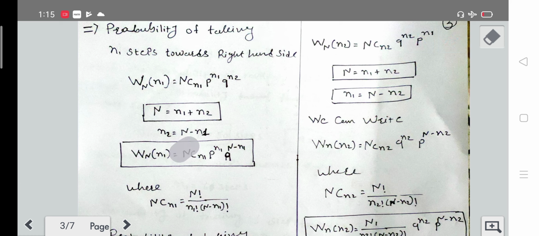Now NC n1 can be considered as N factorial upon n1 factorial into N minus n1 factorial. We can put this value in this particular equation. So we have already got the equation for the probability of taking n1 steps towards the right hand side.